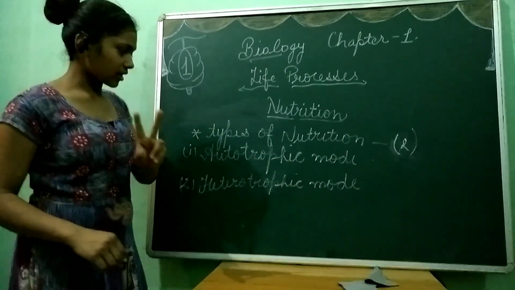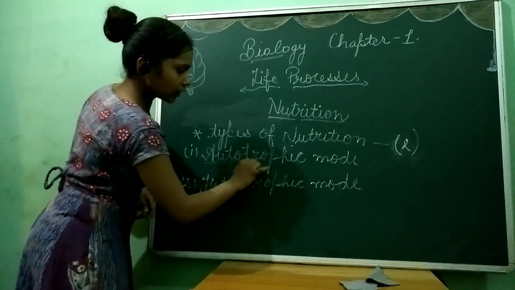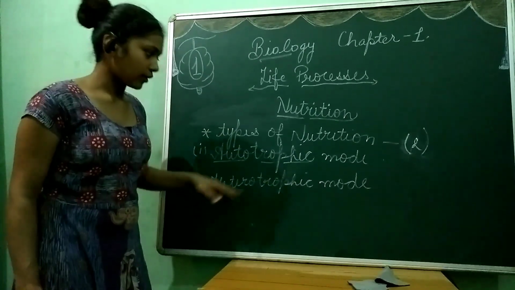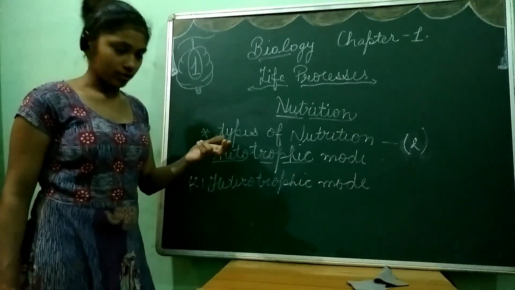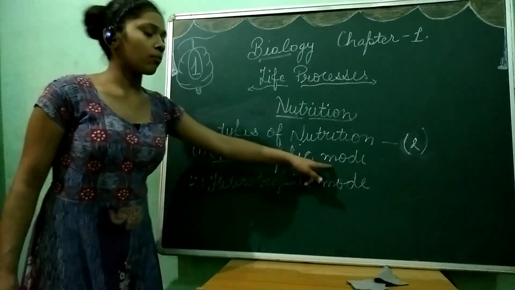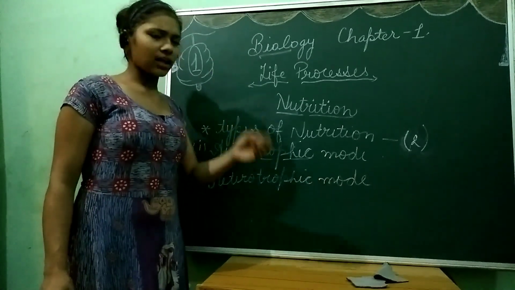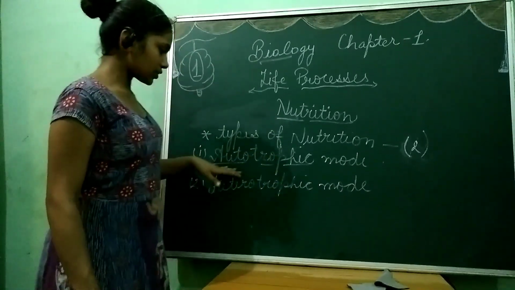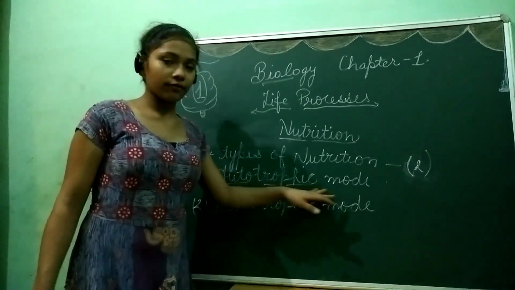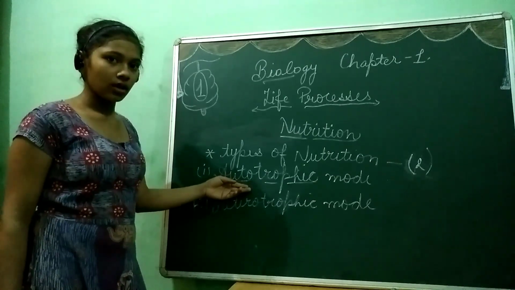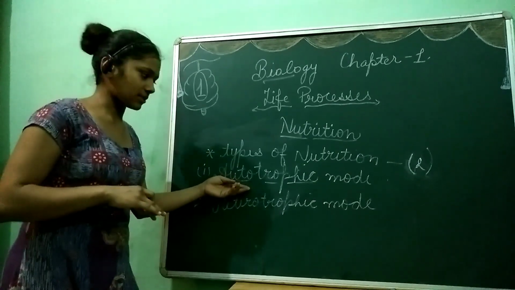Autotrophic: two words are combined here, auto and trophic. Auto means self. Trophic means nutrition. Self-nutrition means that plants, animals or any living organism following the autotrophic mode of nutrition will be self-nutritious, meaning they make their food by themselves.